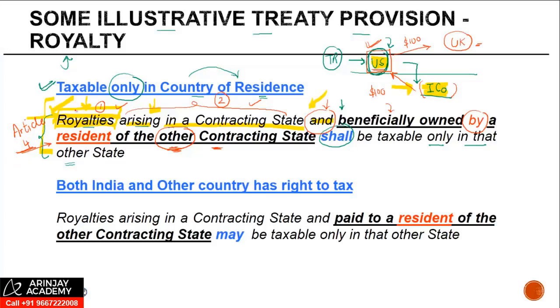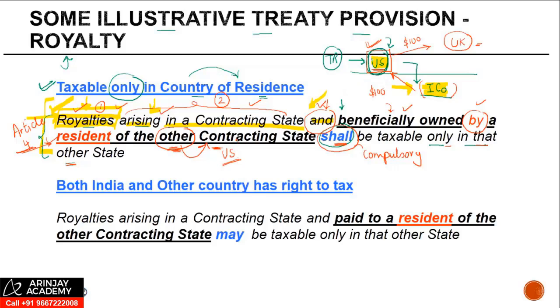So once these conditions are satisfied, there is a payment in the nature of royalty. It is arising in India and it is beneficially owned by a person who is a resident of United States. Then what? It shall be taxable. "Shall" means what? Compulsory, mandatory, right? Only in that other state. Now, which was this other contracting state? This was US, right? In this particular illustration. So if this condition is satisfied, then this royalty shall be taxable only in US.